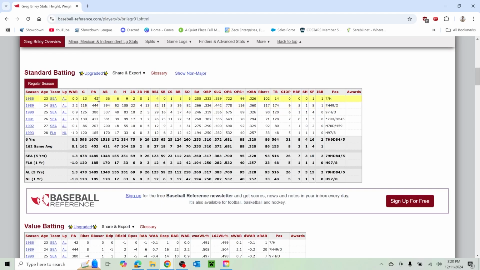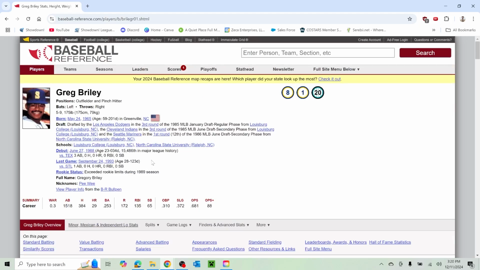Played 13 games in '88. Looks like this was his best year. Had 13 home runs, 22 doubles. Yeah, this was his best offensive year for sure. Greg Briley. NC State Wolfpack. Okay, interesting there.